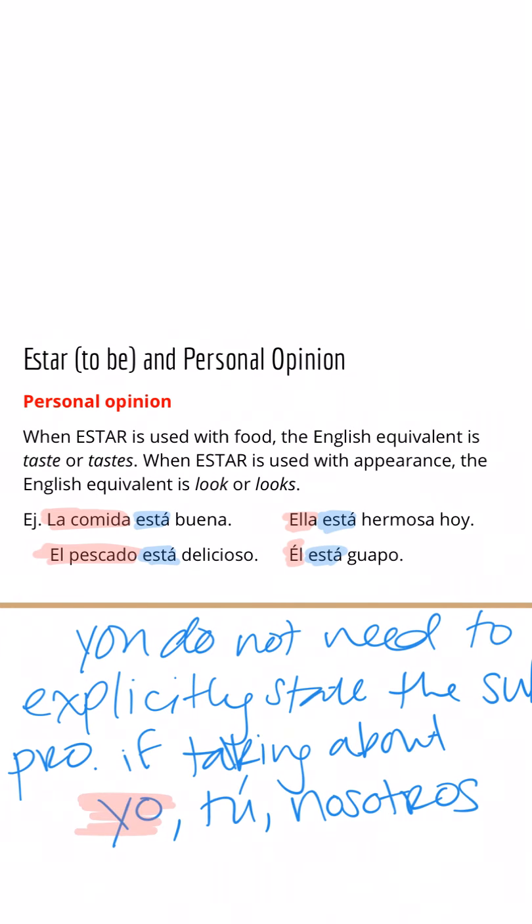And this is because yo, tú, and nosotros have unique conjugations, right? They don't share them with anybody at all.